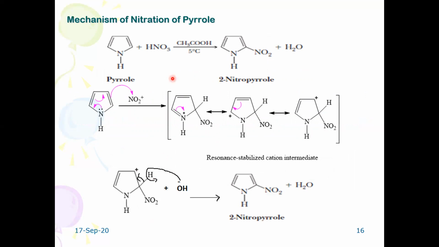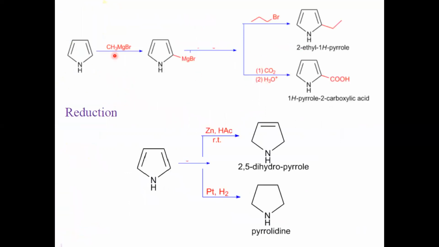This is a very important question they will ask in the examination: the mechanism of nitration of a pyrrole. So these steps you must write. The reaction takes place with nitric acid and acetic acid under very mild conditions, at about 5 to 10 degrees centigrade. It also reacts with a Grignard reagent, and the following products are formed.